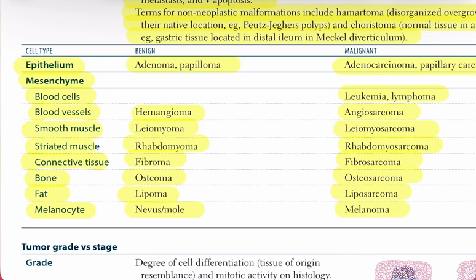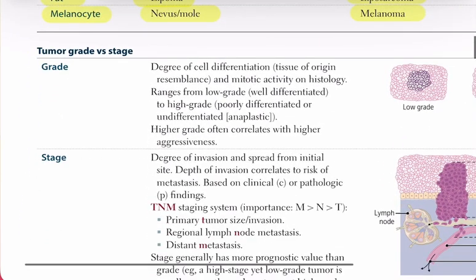A critical distinction in oncology lies between tumor grade and stage. Grade refers to the degree of cellular differentiation and resemblance to tissue of origin, along with mitotic activity observed histologically. Tumors range from low-grade, well-differentiated, to high-grade, poorly differentiated or undifferentiated anaplastic, with higher grades generally correlating with greater aggressiveness.